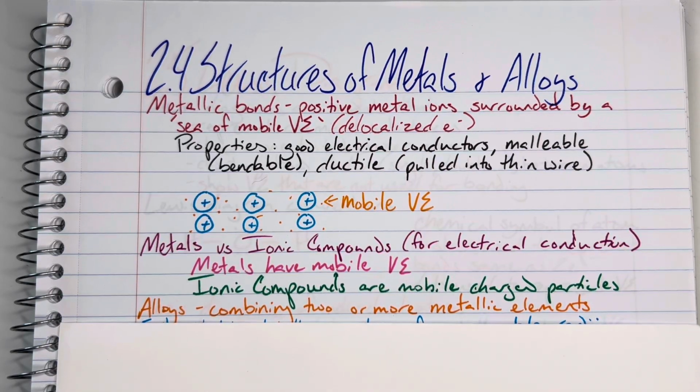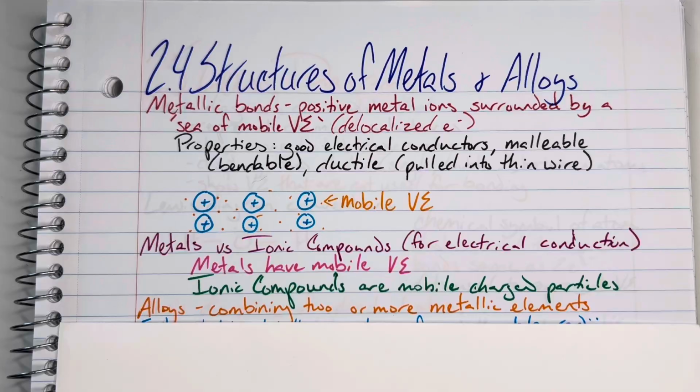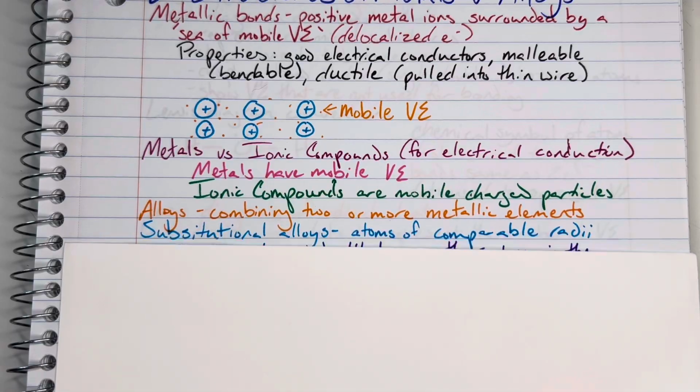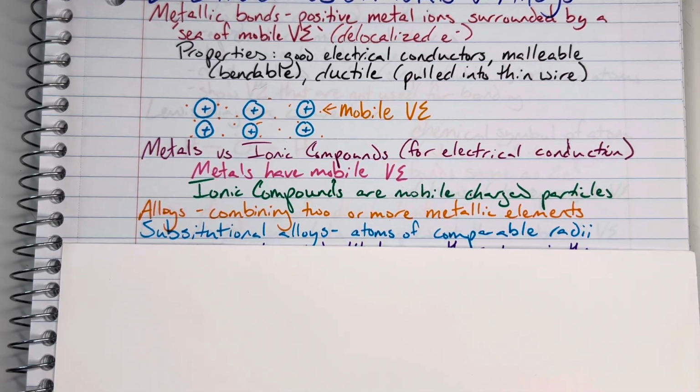Alloys are going to be mixtures of metals, and you're going to have two or more, and they will have a unique list of properties because of there being multiple types of metals within that mixture. There are two main types of alloys.